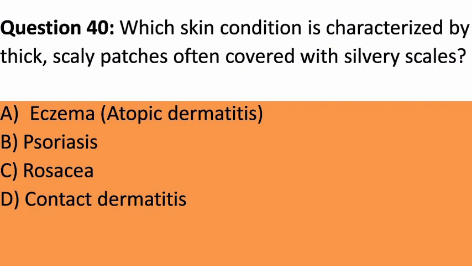Question 40. Which skin condition is characterized by thick, scaly patches often covered with silvery scales? A. Eczema, atopic dermatitis. B. Psoriasis. C. Rosacea. D. Contact dermatitis. Answer. B. Psoriasis. Explanation. Psoriasis is a skin condition characterized by thick, scaly patches covered with silvery scales, often caused by rapid skin cell turnover.